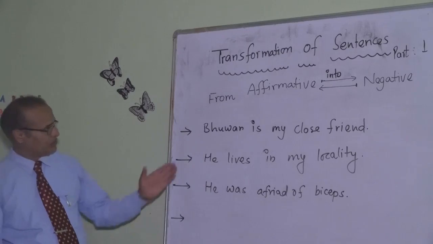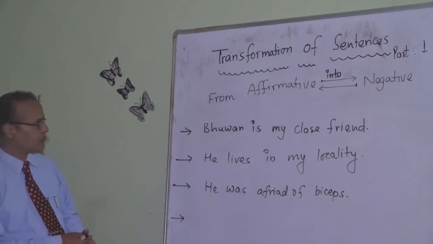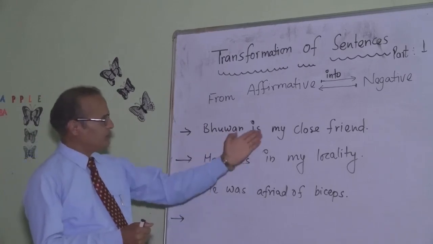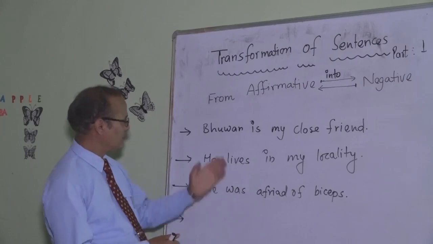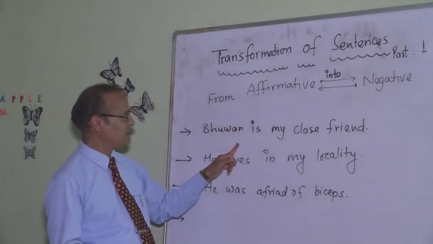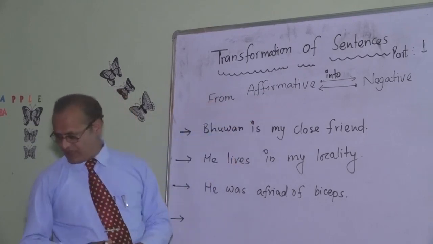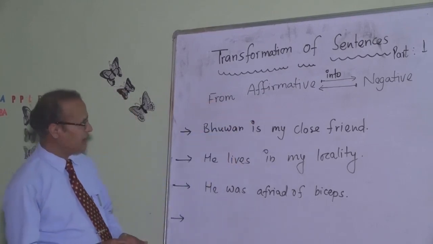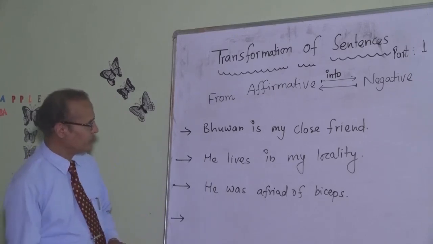Let's go through. One is my close friend. It says yes. So it's affirmative, positive. So in a positive sentence we do not see any negation mark. Let me change it into negative.